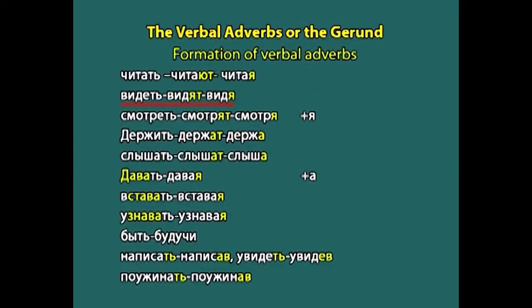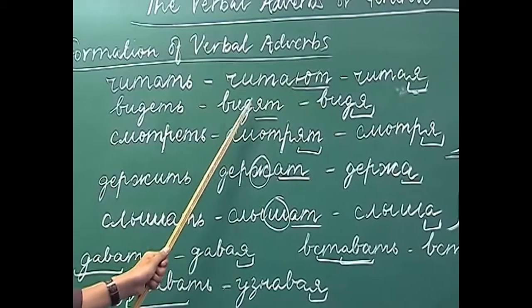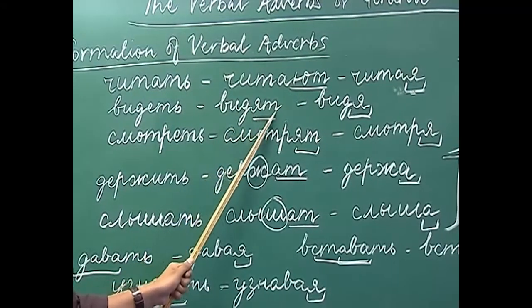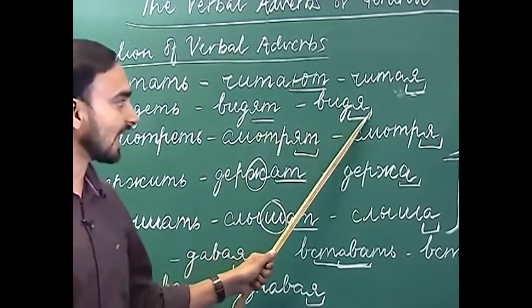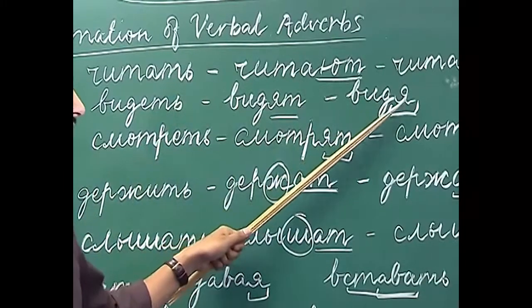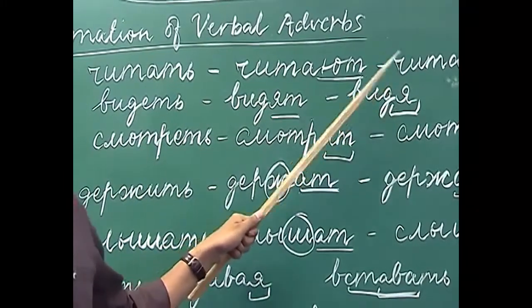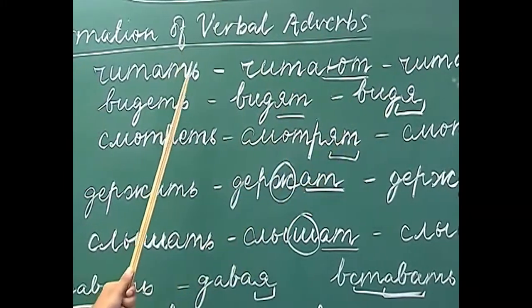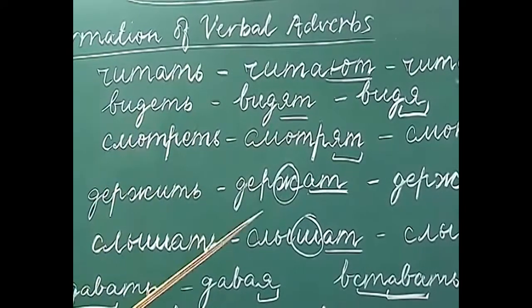So, chitaya is the verbal adverb derived from the imperfective aspect of the verb chitach. Next example is vidit. So, how do we conjugate vidit with ani, third person plural number? Ani vidyat. And again we have to do the same thing, just remove the ending and add ya. So, vidya. Here this is the verbal adverb derived from the imperfective aspect vidit.